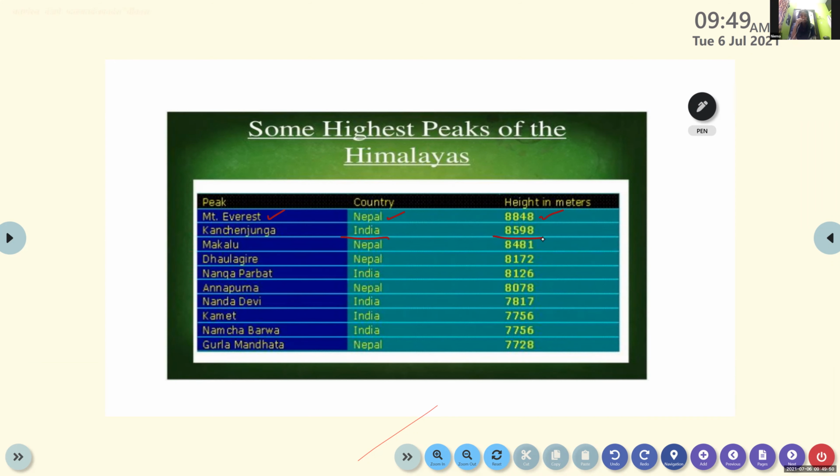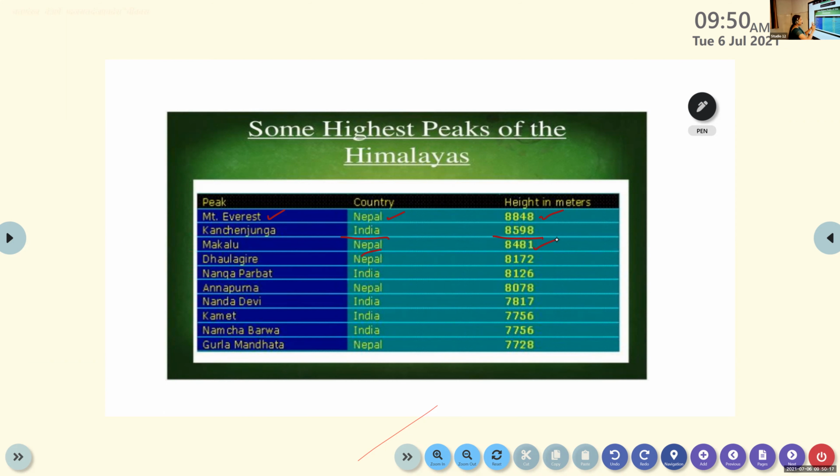The third one is Makalu, located in Nepal, 8,481 meters. Then Dhaulagiri, which is located in Nepal.